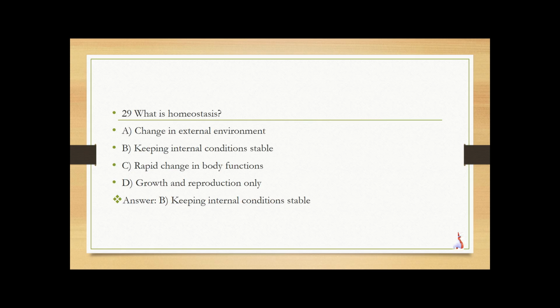What is homeostasis? Change in external environment, keeping internal conditions stable, rapid change in body function, growth and reproduction only. So the answer is keeping internal conditions stable. The body maintains balance in temperature, pH and fluids.